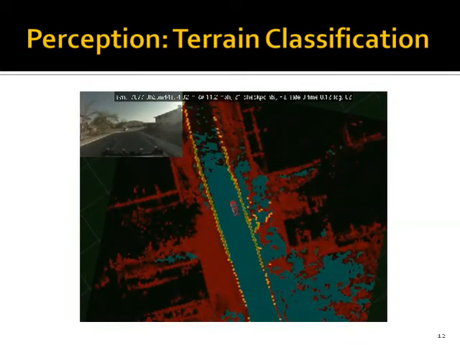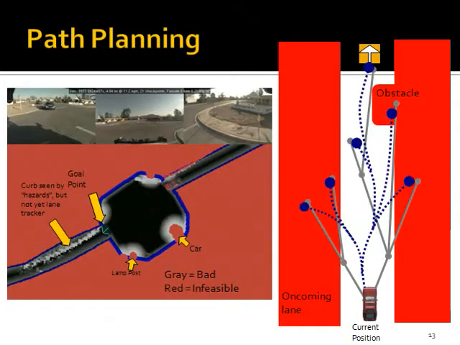Once we've collected all of this data about obstacles and terrain, we can pose a motion planning problem. How does the vehicle get from where it is now to where it wants to go? In this visualization, red corresponds to places that we cannot go, black corresponds to places that we are free to drive in, and shades of gray correspond to places that we can drive through, but that we'd prefer not to. These gray areas encode trade-offs in driving behavior. For example, it's better to take a little bit longer to get where we're going than to risk a near collision with another vehicle.